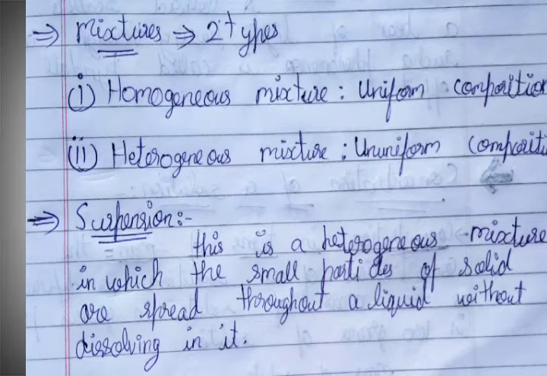Mixtures. Mixtures are of two types: homogeneous and heterogeneous. Homogeneous has uniform composition and heterogeneous has non-uniform composition. Suspension. This is a heterogeneous mixture in which small particles of solid are spread throughout a liquid without dissolving in it.